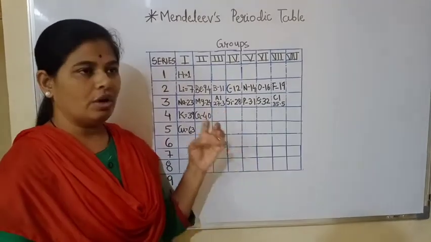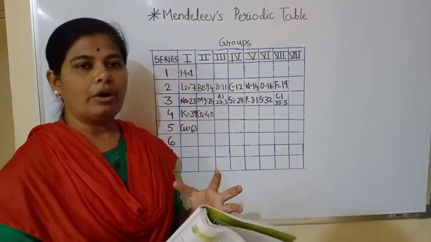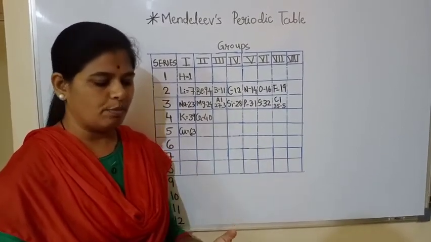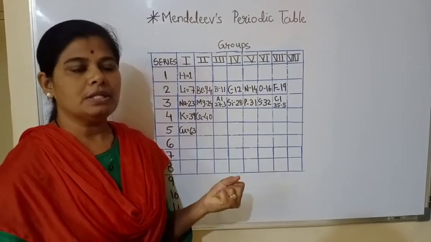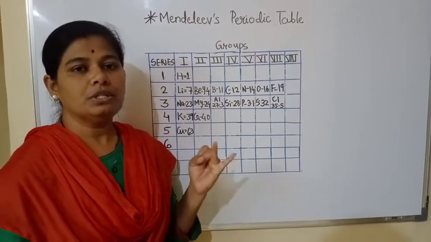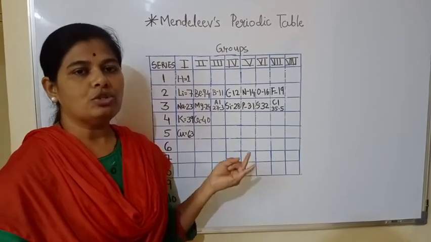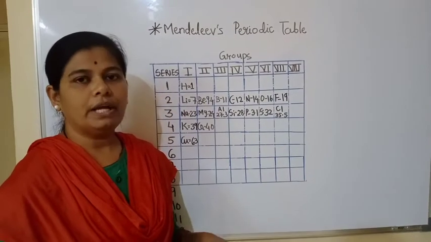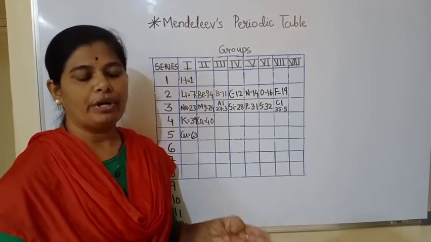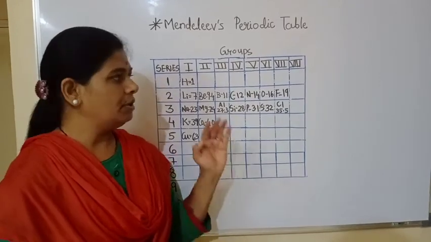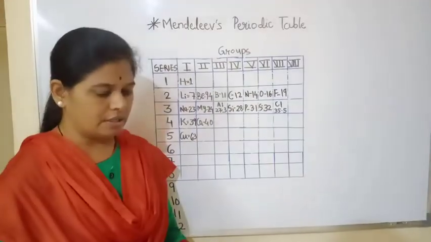So Mendeleev collected all the information regarding the chemical and physical properties of the elements. He considered the molecular formulae, and the chemical reactions in which the elements or metals form oxides and hydrides. Along with that he also considered the melting point and the boiling point of the elements, and on the basis of this he tried to classify the elements.